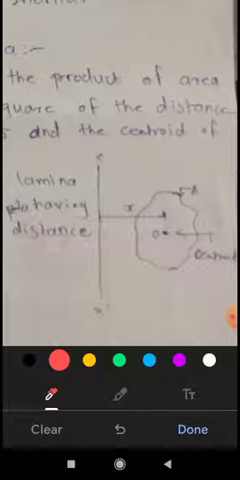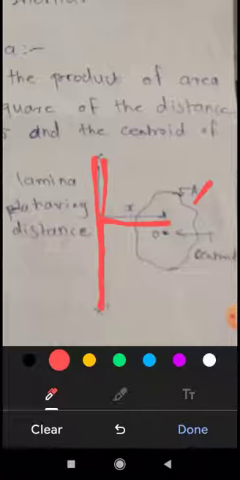This O is the centroid of that area, and this x is the distance between the axis of rotation and the centroid. Let's recall again: there is a body having area A, with its centroid at distance x from the axis of rotation. This X dash is nothing but the axis of rotation.